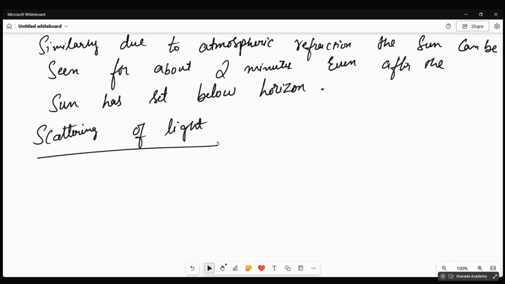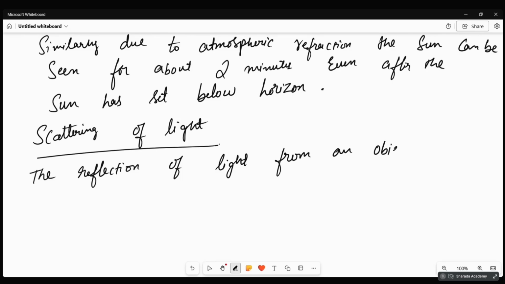Scattering of light. The reflection of light from an object in all directions is called scattering of light.